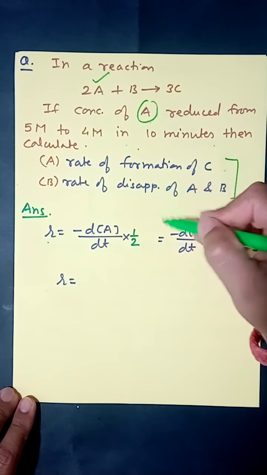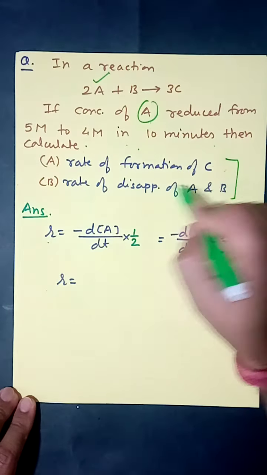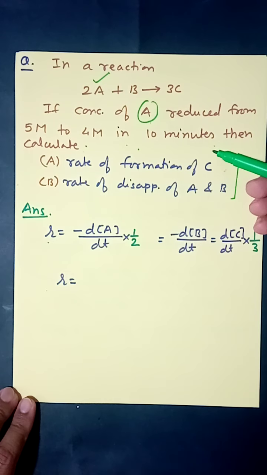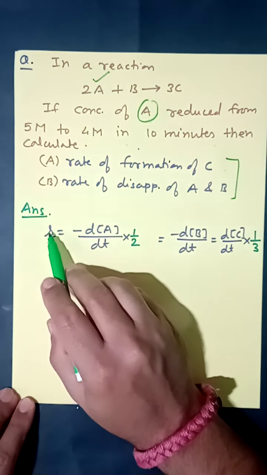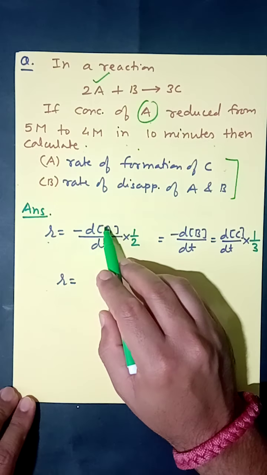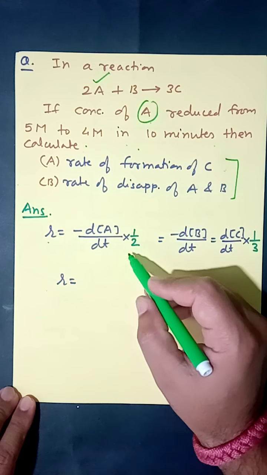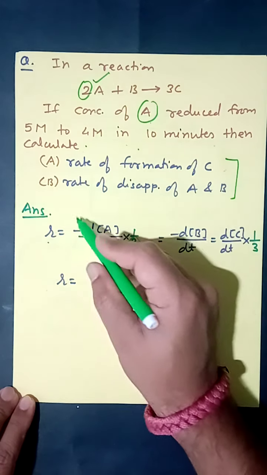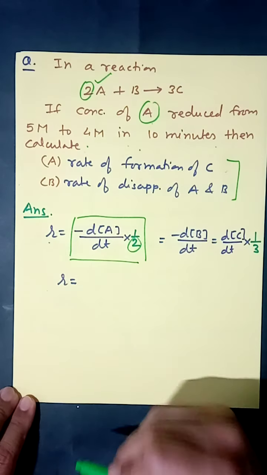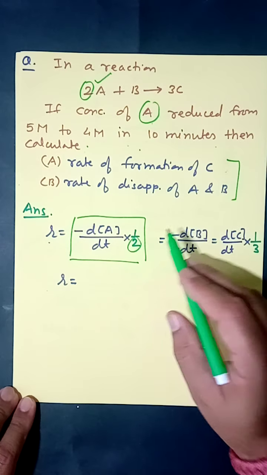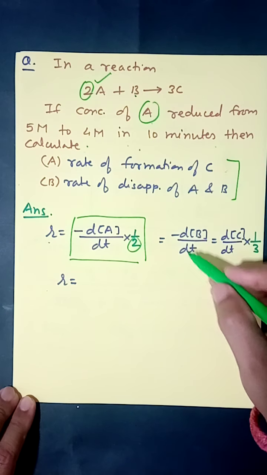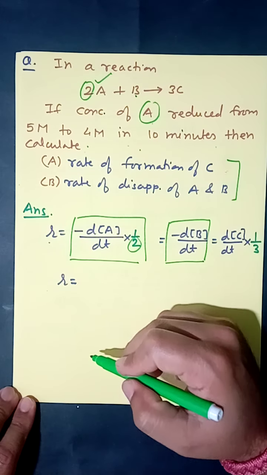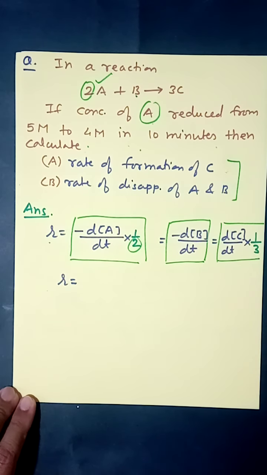My advice is, in such questions, when you need to calculate rate of formation or rate of disappearing, first write the formula for rate of reaction with respect to each and every reactant and product. So here I started: rate of reaction equals change in concentration of A upon change in time, into 1 upon 2, which is the stoichiometric coefficient. I divided this by 2. This complete expression, as you know now, is the rate of reaction, or it equals change in concentration of B upon change in time. There is no stoichiometric coefficient here, so this is the rate of reaction with respect to B, and now this is the rate of reaction with respect to C.